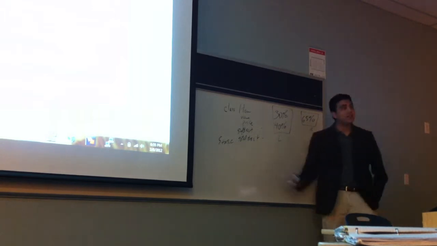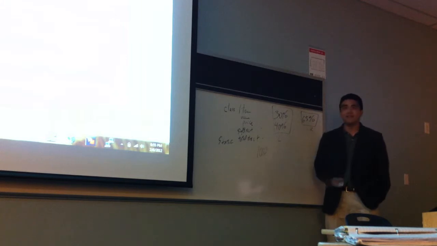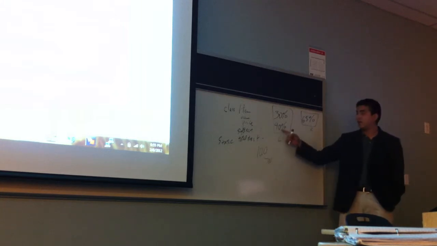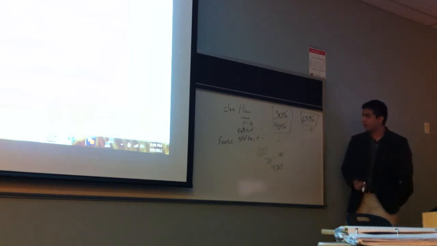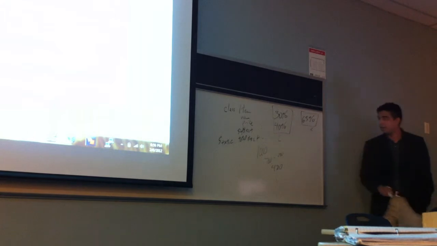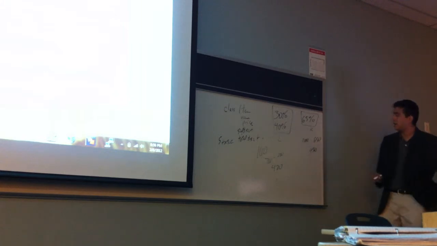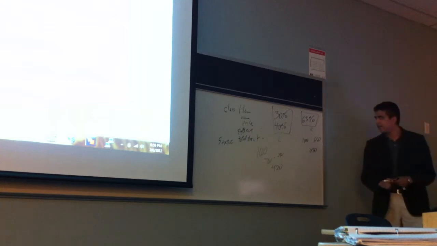40 off the already 30. That's not necessarily true. Why? If your item is $1,000 and you get 30% off, so you have $700 left. And then you apply 40% off, that is 280, right? 700 minus 280 is how much? 420, right? But if you have 65% off, that means 650 less, right? Wait, 350.